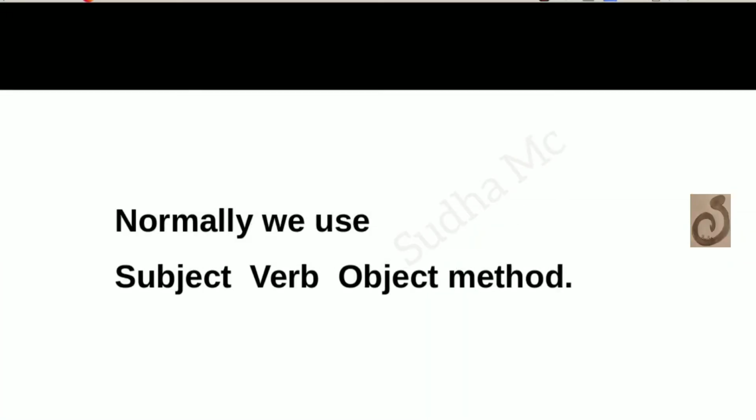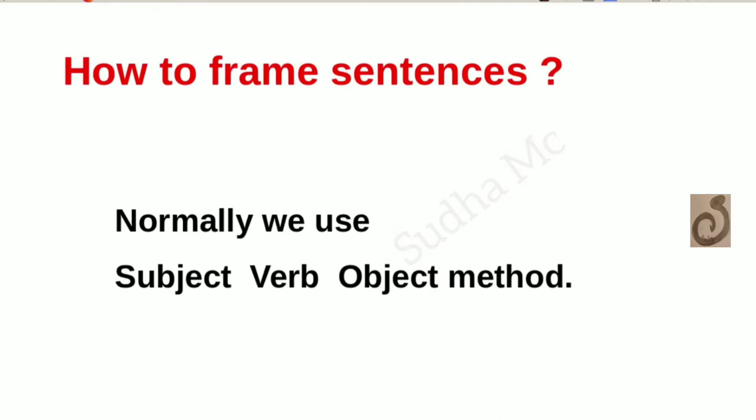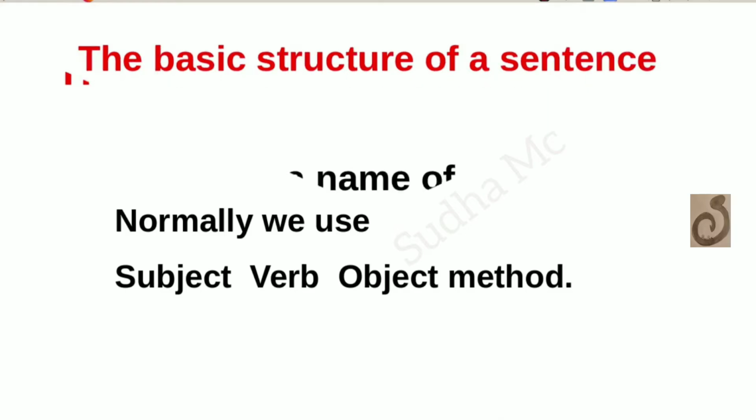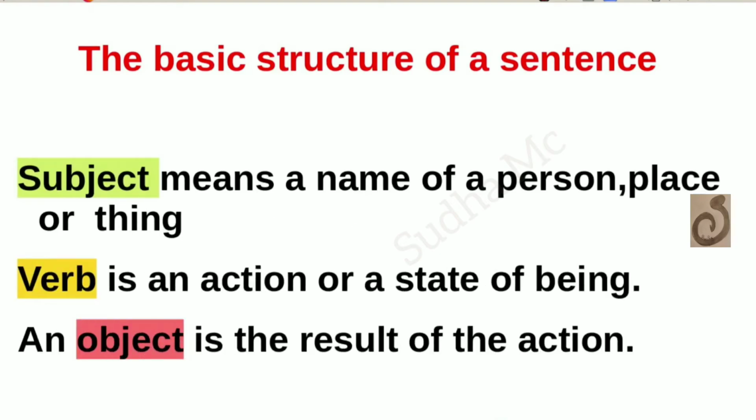Let's start with how to frame sentences. Normally, we use the method subject, verb, object. This is the usually used method. Now, here we are going to learn what is the subject, what is the verb, and what is the object. The basic structure of a sentence.